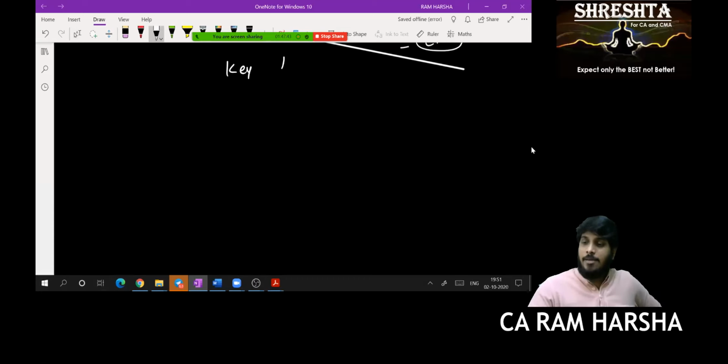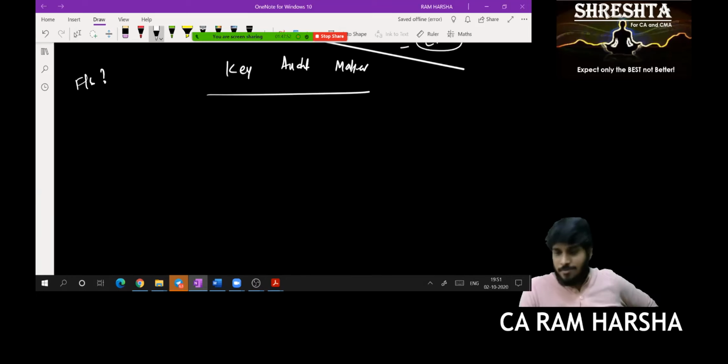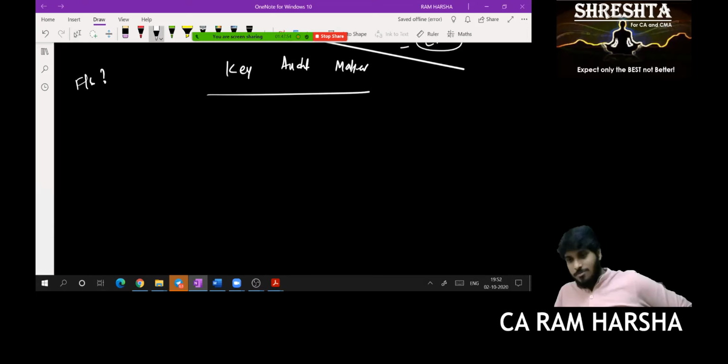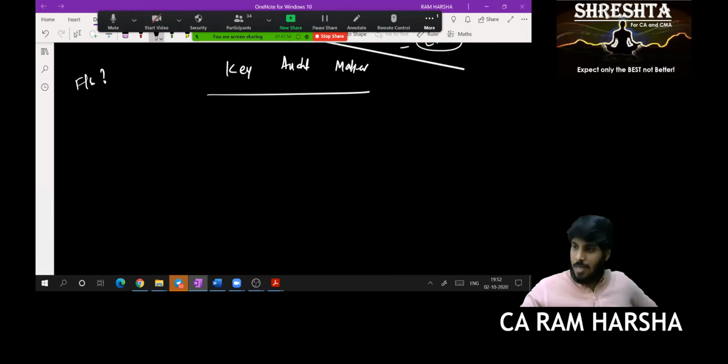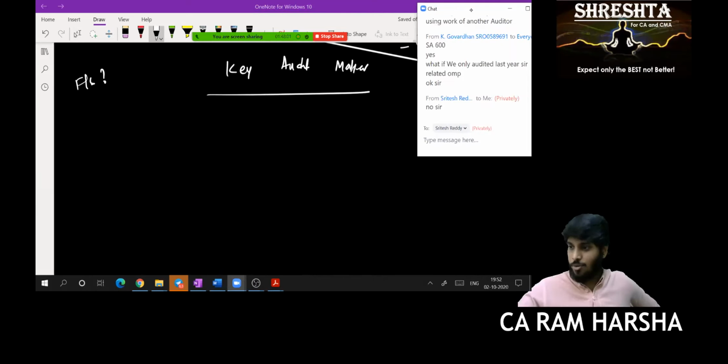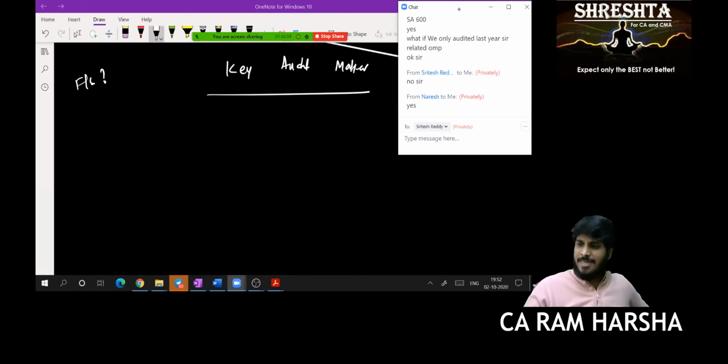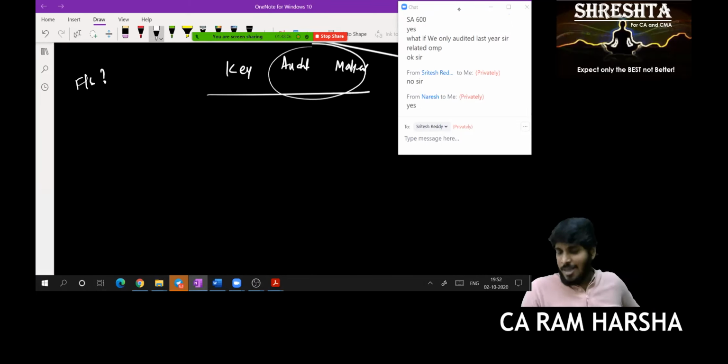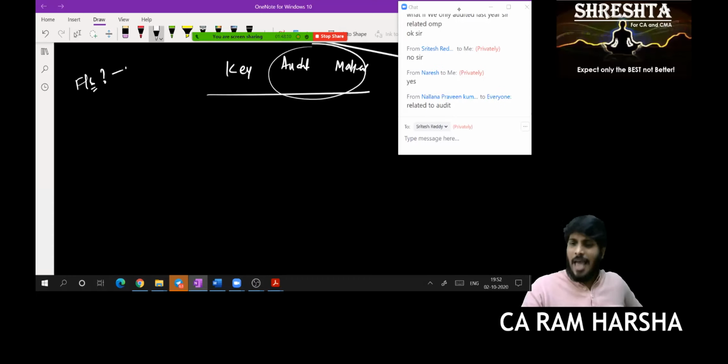That is the definition of key audit matter. Now tell me, am I discussing something related to financial statements? Sandhya, tell me. No, sir. Why? The name itself says it is an audit matter. If I'm discussing something about financial statements, that is emphasis of matter para.